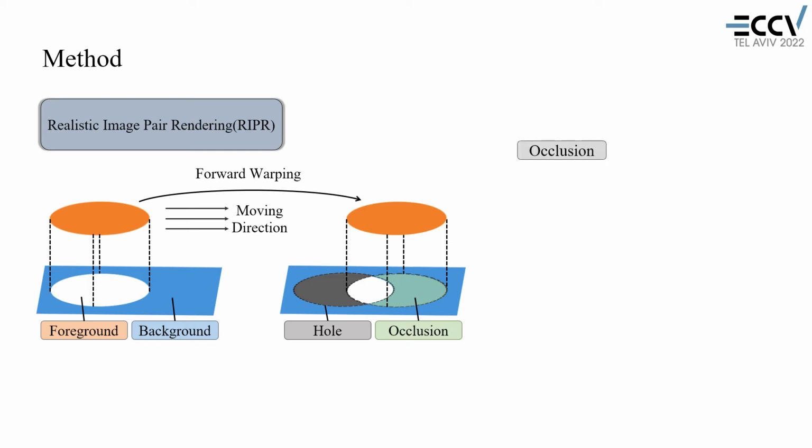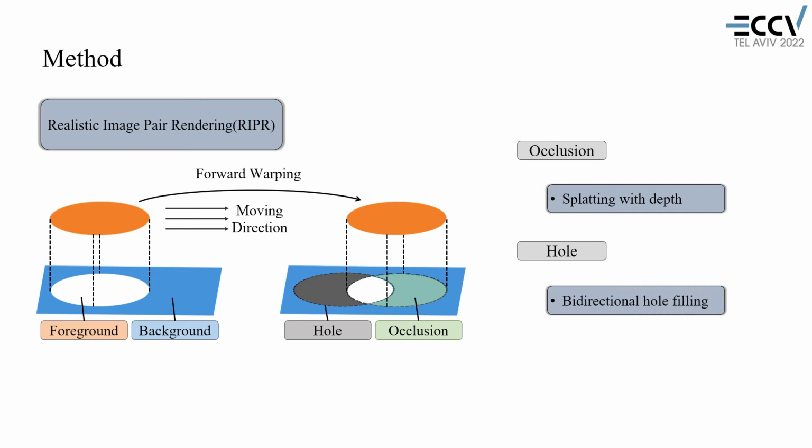Here we use the splatting method to deal with the occlusion problem by defining the fusion weight for foreground and background pixels according to their depth values. For the hole region, we propose a bidirectional hole filling method to find its content from another frame.